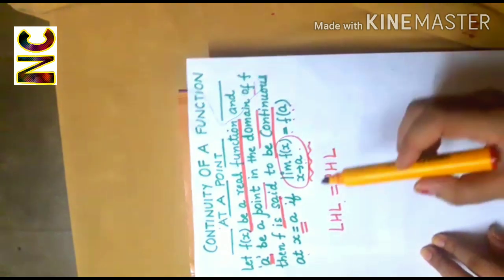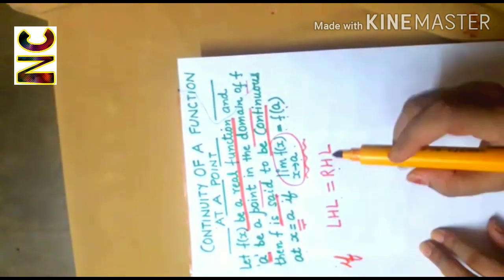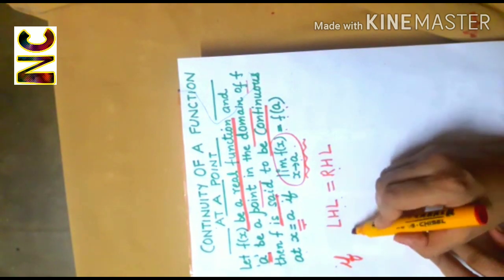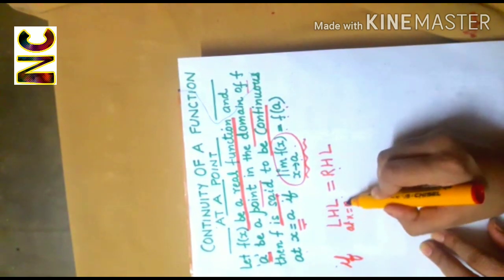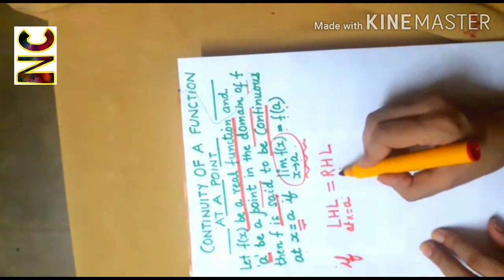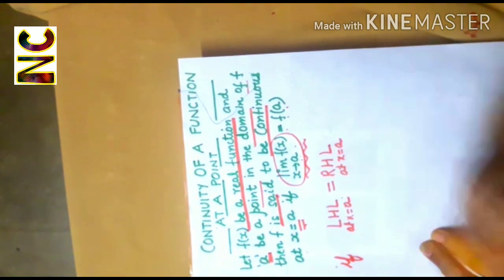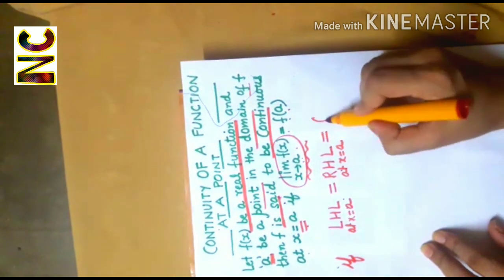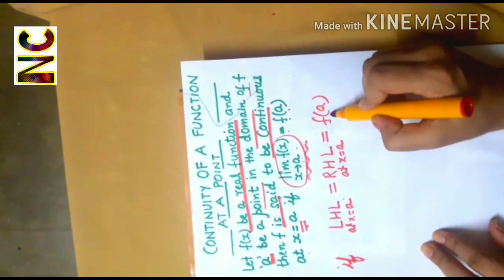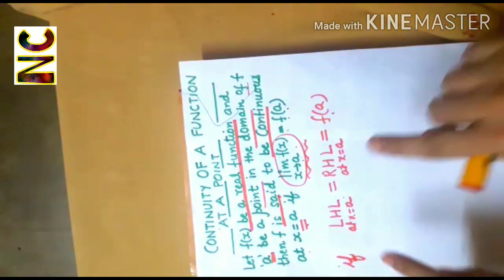So we can say that a function is continuous at x equal to a if left hand limit at x equal to a is equal to the right hand limit at x equal to a, and this should be equal to f(a), the value of the function at the point a.